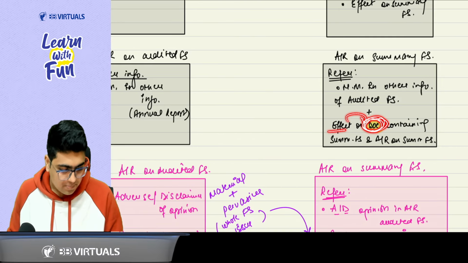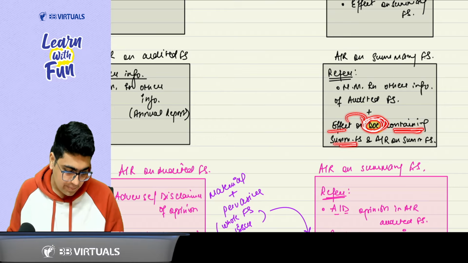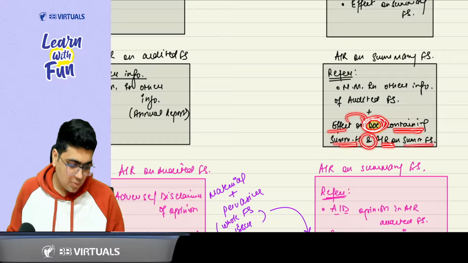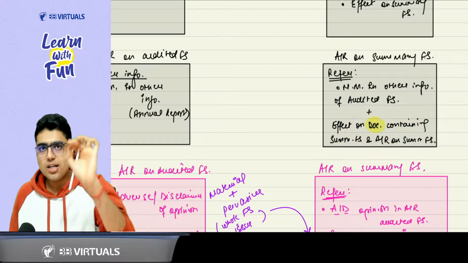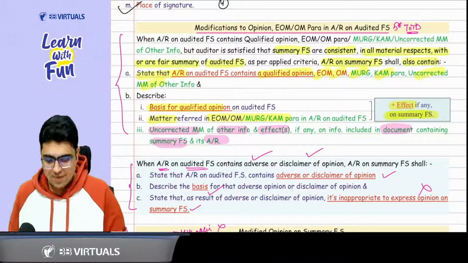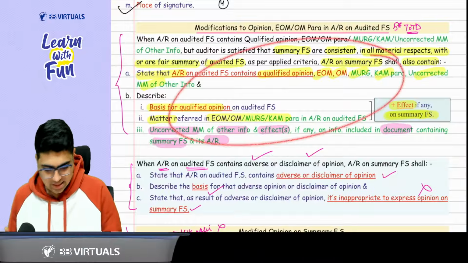That is the annual report which contains the summary financial statement and the audit report on summary financial statement. Understood the concept? Yes, sir. So now everyone come to your book. This is the same thing which is given here.